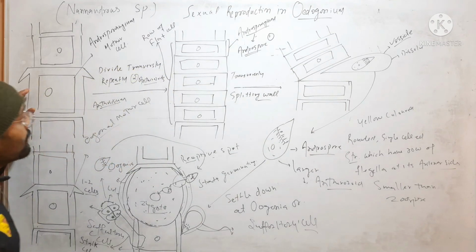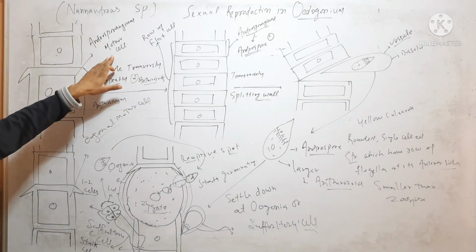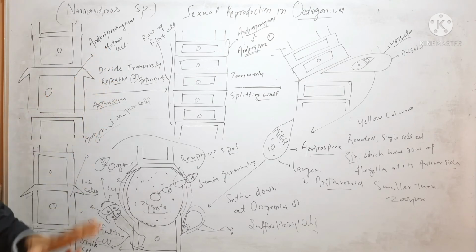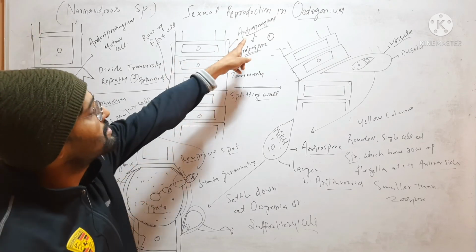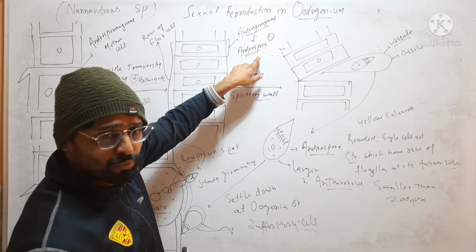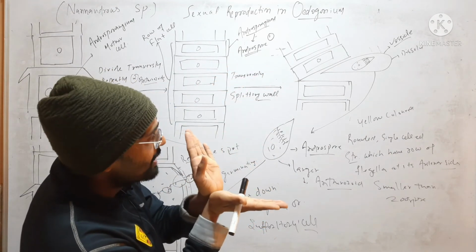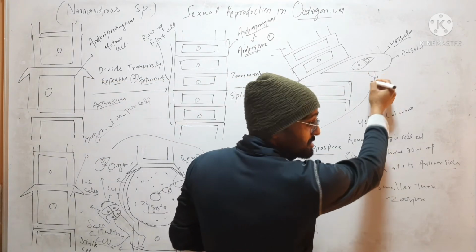So any cap cell will function as an androsporangium mother cell, which will divide repeatedly and transversely and form a row of flat cells. Each flat cell will function as an androsporangium, and each cell will form a single androspore. This androspore then comes out by transverse splitting of the wall, as a mucilaginous vesicle.